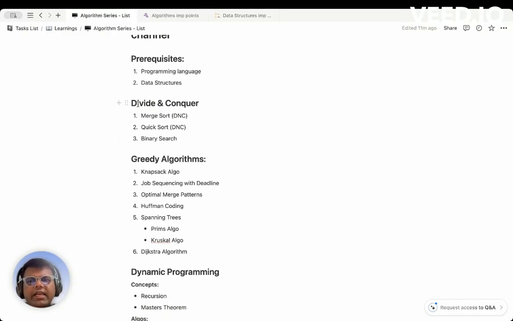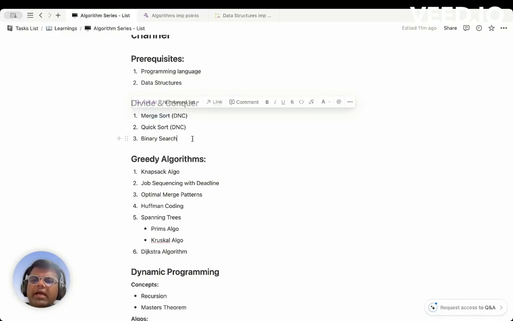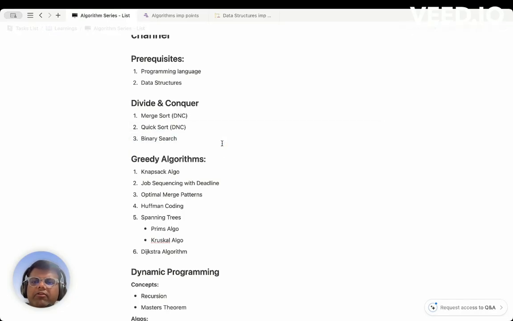In the first category, we will be covering divide and conquer. Here we will be seeing merge sort, quick sort, and then binary search. Binary search is not exactly an algorithm as such, it's more of a technique than an algorithm. So these are the three things that we will be covering in this part of the video.